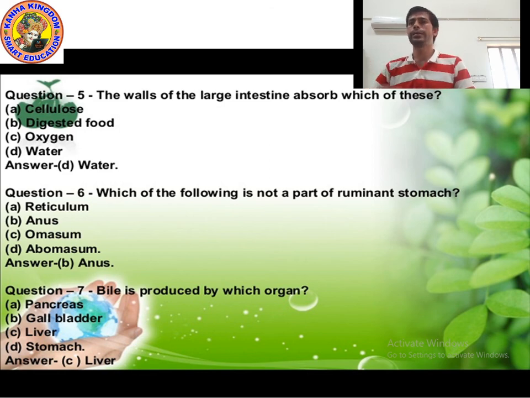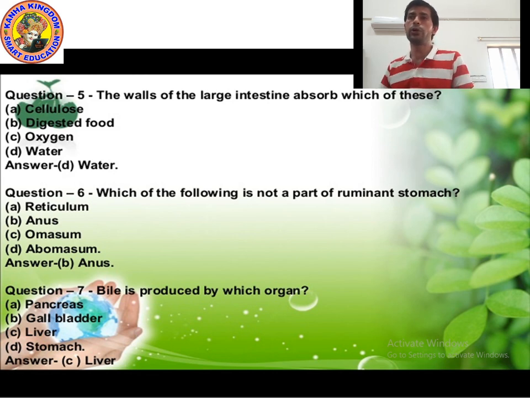Then it goes into the second chamber, which is known as reticulum. In reticulum, food is also digested. Then it is sent back to the mouth as cud to be chewed again. Chewing of cud is known as rumination, and such animals are called ruminating animals, or ruminants.